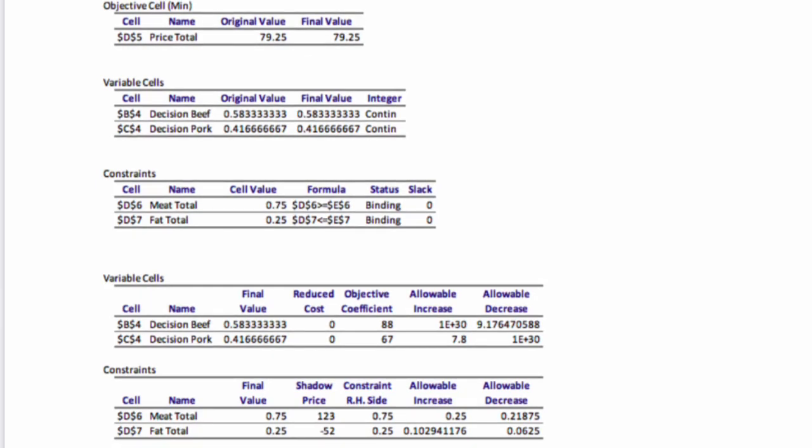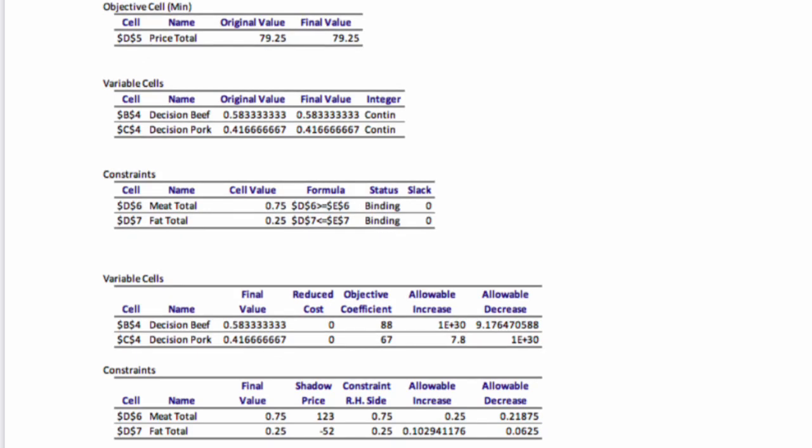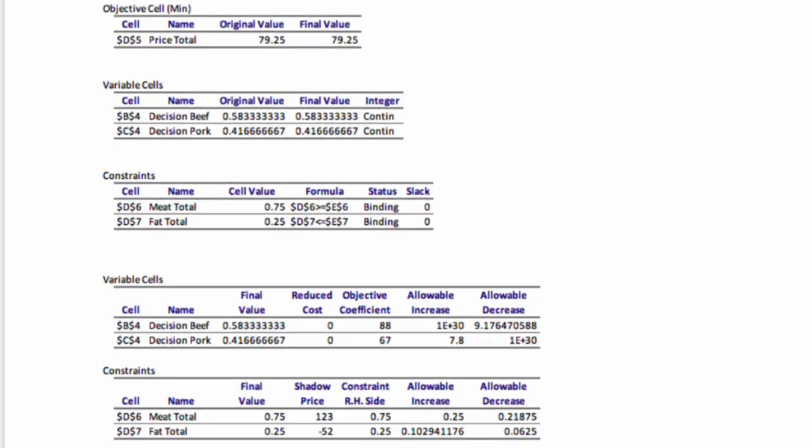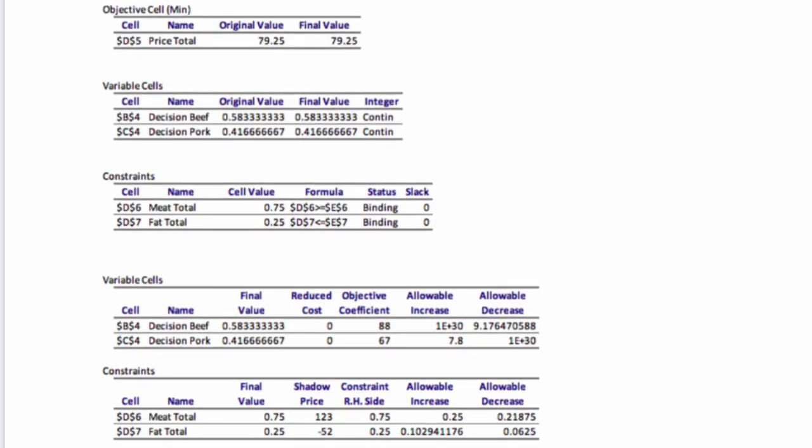In regards to the slack and shadow price, according to our sensitivity report, we obtained a slack equivalent to 0. The shadow price related to the fat was negative 52, while on the meat, it was 123. The relevance of the shadow price for the constraint is that for every unit that is increased in these constraints, the objective function will rise by the shadow price value of the constraint that increased 1 unit.